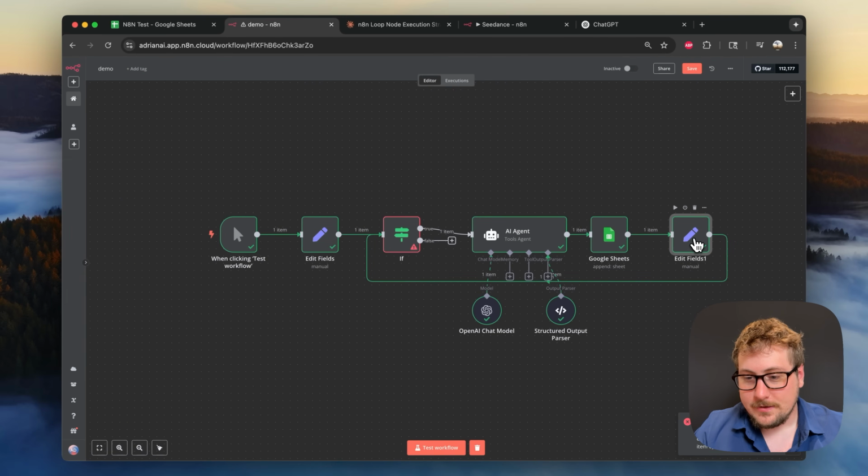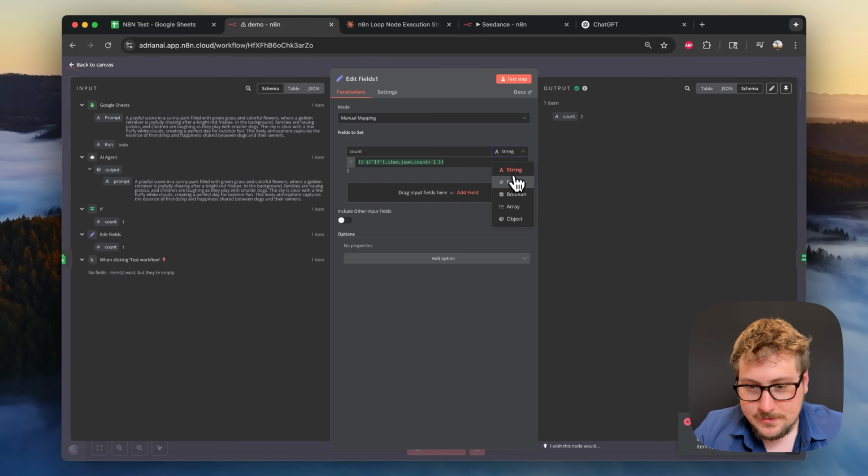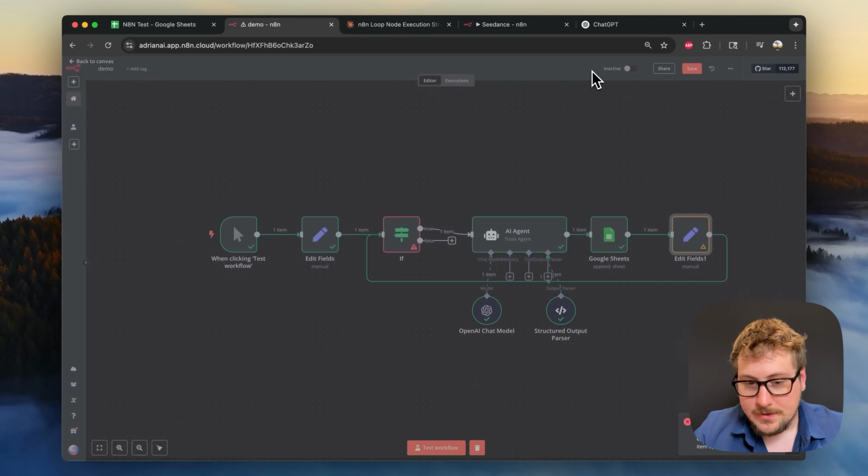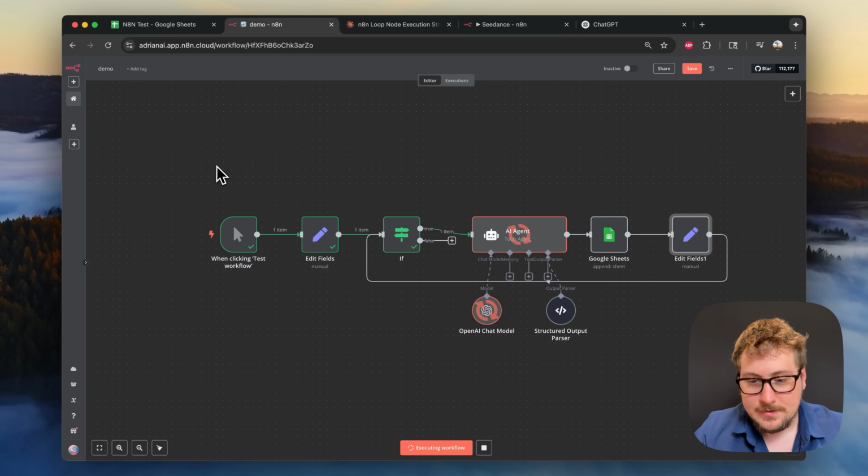And then, quick bug right here, I noticed. I'm going to open this up. We need this to output a number, not a string. So I'm going to test it again, and this time it should go more than once. So there we go. It's adding it once.